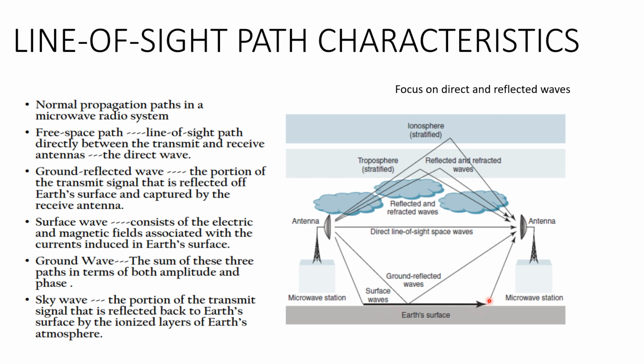Also, at very high microwave frequencies, the sky waves can be neglected. They will only be a source of interference and not a reliable one for our microwave communication. So we focus only on the direct waves, that is the line of sight waves, and the ground reflected waves.